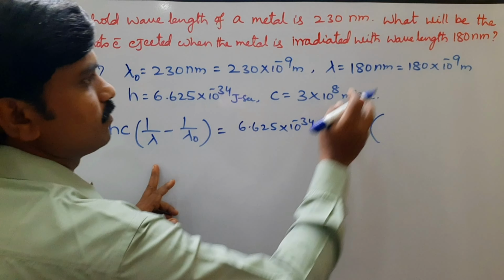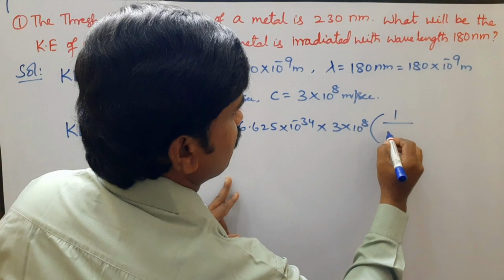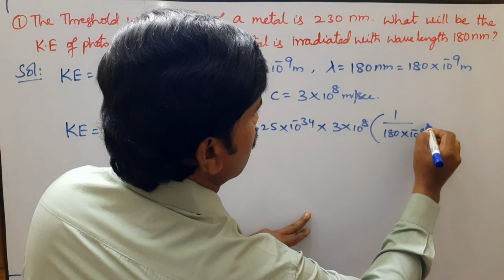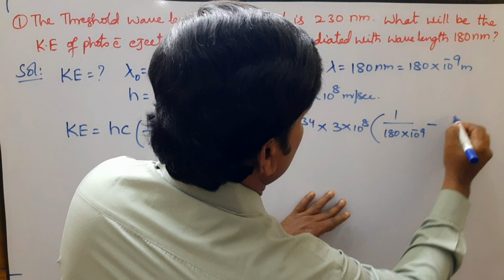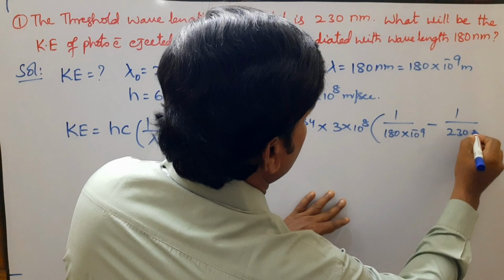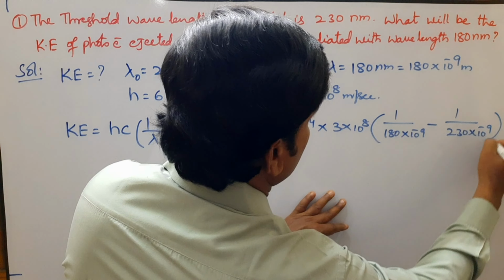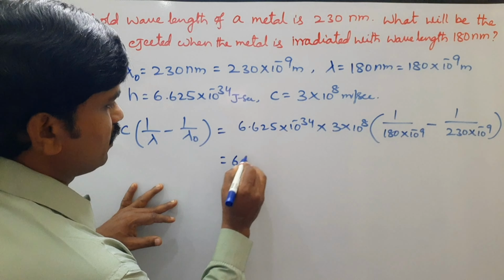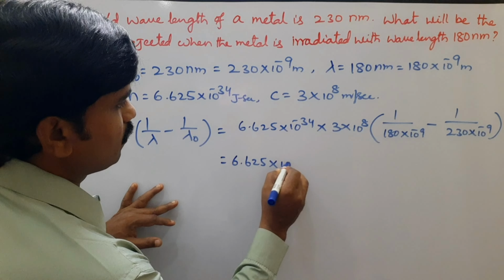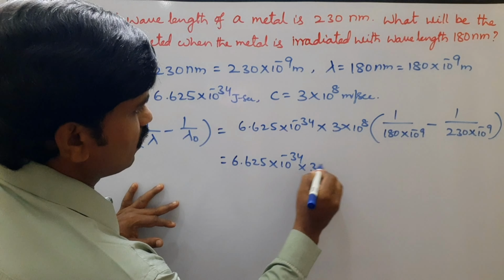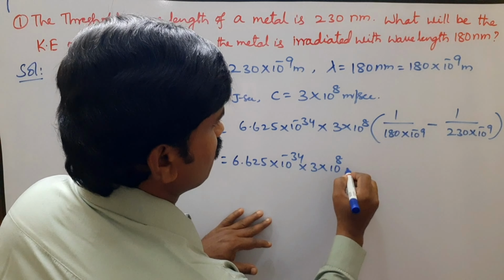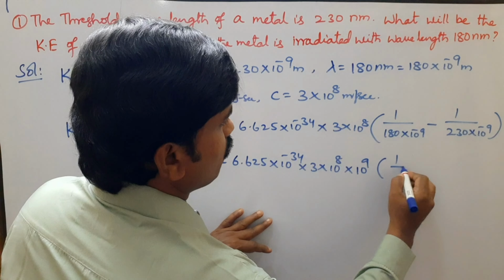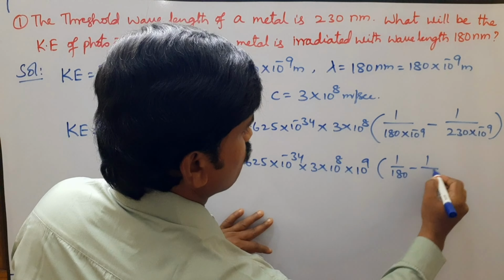Substituting all these values in the equation: h, Planck's constant 6.625 into 10 power minus 34, into velocity of light 3 into 10 power 8, into (1 by 180 into 10 power minus 9 minus 1 by 230 into 10 power minus 9). After simplifying, we get 6.625 into 10 power minus 34 into 3 into 10 power 8 into, taking 10 power 9 common, (1 by 180 minus 1 by 230).